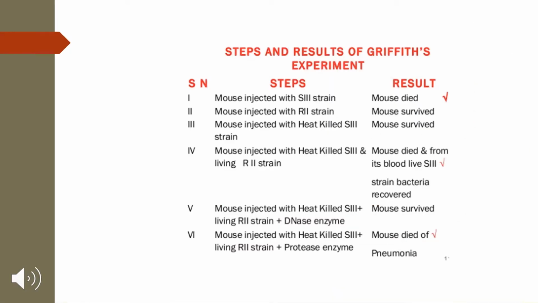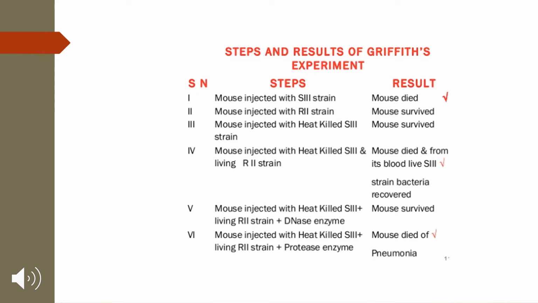So let us see what the steps and results of the Griffith experiment are. Here you can note it down in your notebook as well. Number 1, when the mouse was injected with S strain, the mouse died. When the mouse was injected with R strain, the mouse survived. When the mouse was injected with heat killed S strain, the mouse survived. But when the mouse was injected with heat killed S strain along with living R strain, the mouse died, and from its blood live S strain bacteria were recovered. So these steps you have to keep in mind.